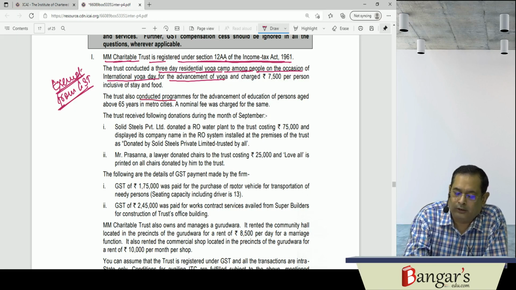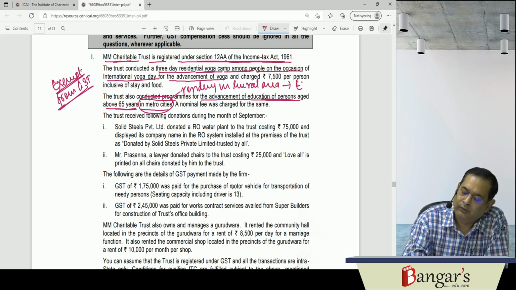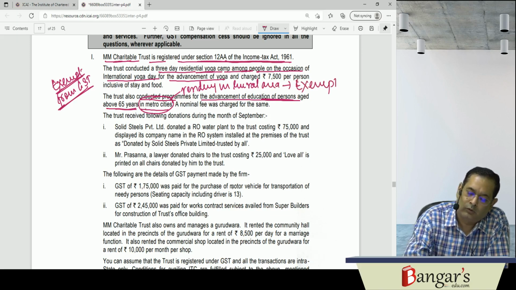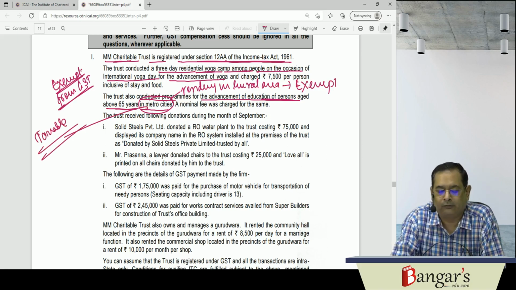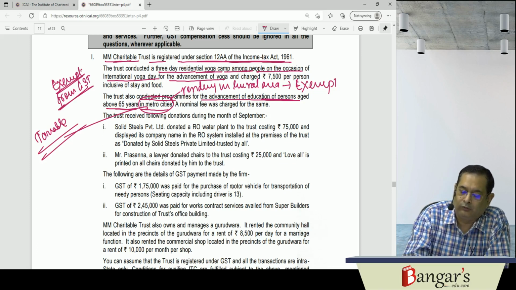Trust is also conducting programs for advancement of education of persons aged 65 years in metro cities. They are not residing in rural area. In case they are residing in rural area, same is exempt. But they are residing in metro, it will be what? Taxable. For metro, it will be taxable. A nominal fee is charged for the same. Then the trust received the following donations during the month of September. They have received the donations also.